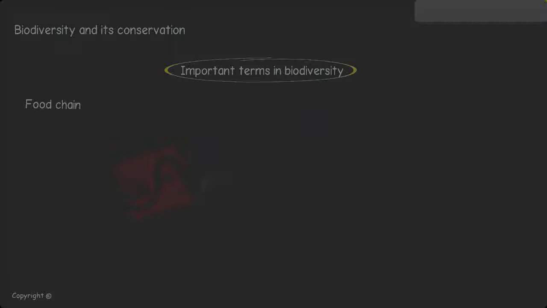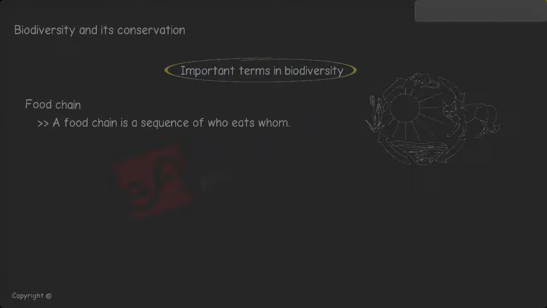Food chain. A food chain is a sequence of who eats whom. The usual order of a food chain is sunlight, plants, herbivore, omnivore, and/or carnivore.